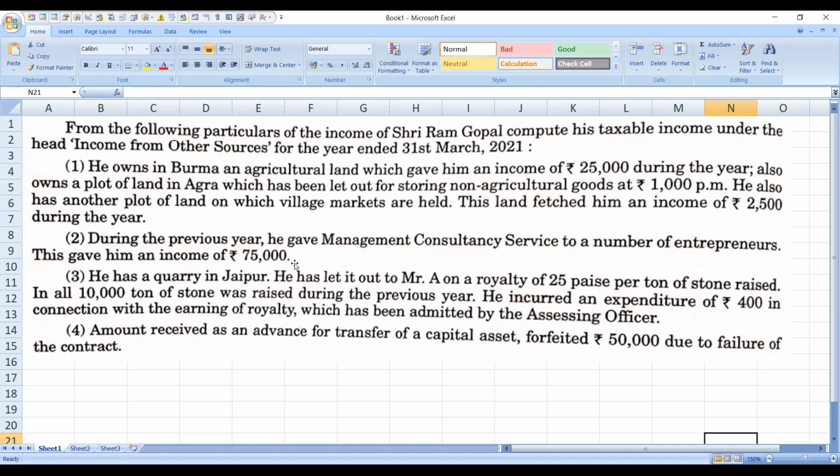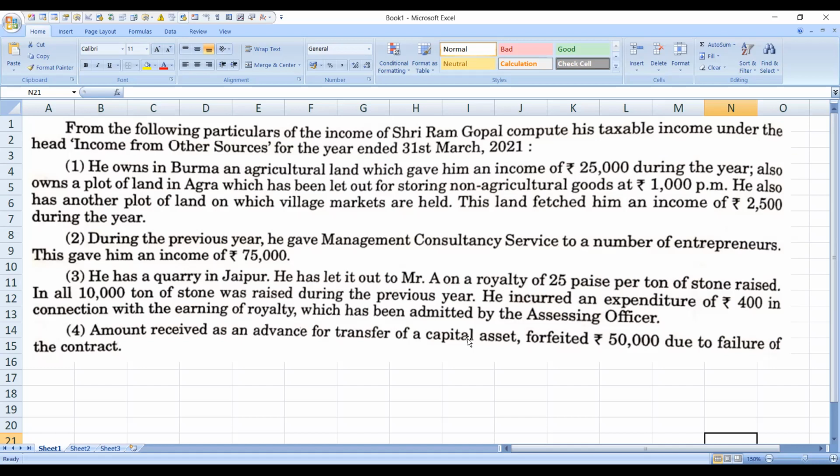Then he has a quarry in Jaipur. He has let it out to Mr. A, the second party, on a royalty of 25 paisa per ton of stone raised. So he has a mining area.